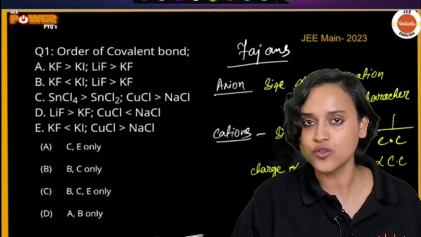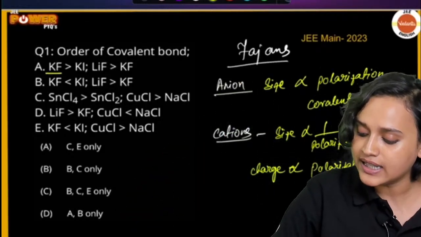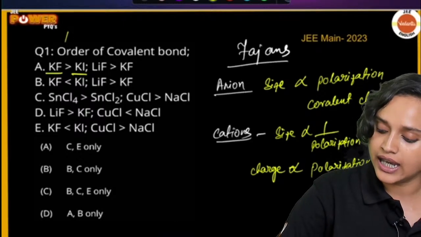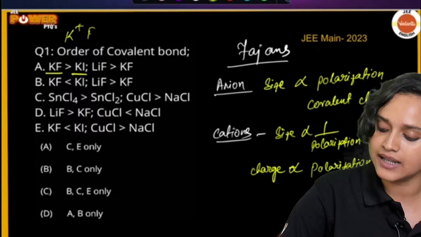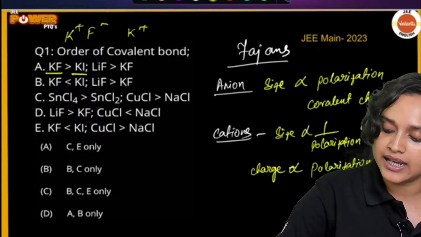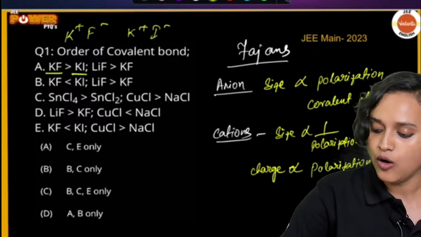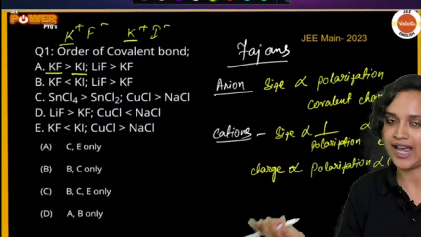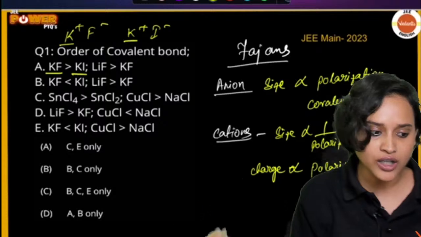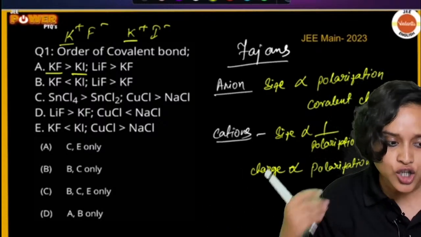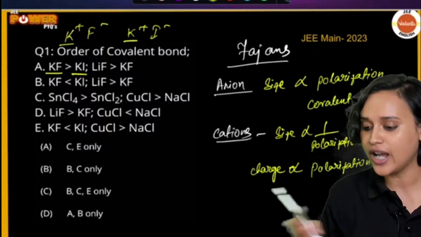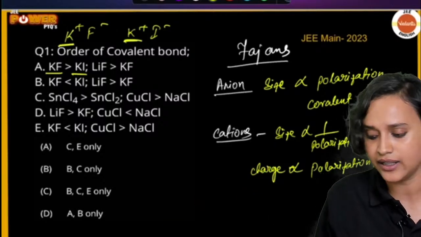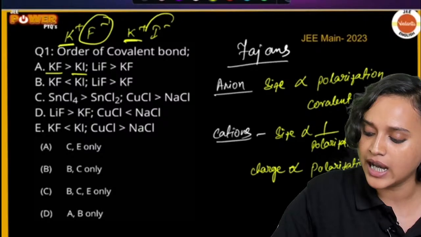Now, as per this rule that we have written, in case of KF and KI, how will they break? KF will break as K plus F minus, KI will break as K plus I minus. The cation is similar in both cases, so the cation is nullified. We only have to talk about F minus and I minus.